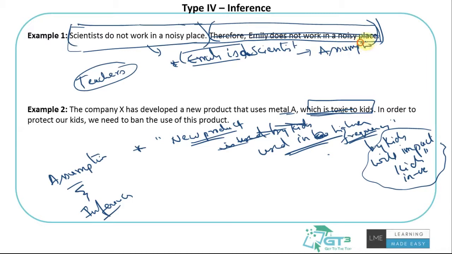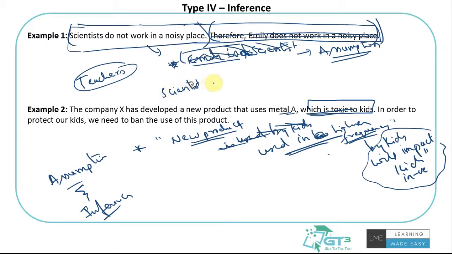In the assumptions case, we said Emily could be a scientist or is a scientist is an assumption. So is it an inference? In a way, maybe it's not a correct inference, to be very frank, because I would rather call it an assumption than inference, because using these two statements, what I can make is more like